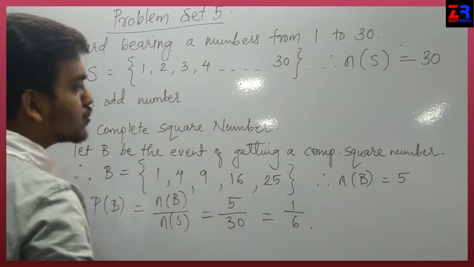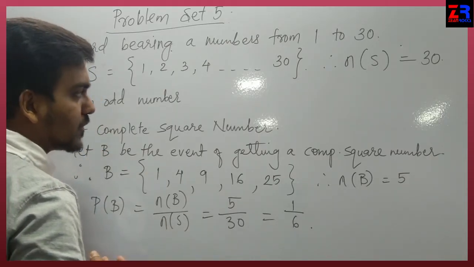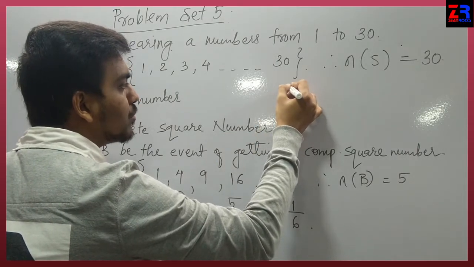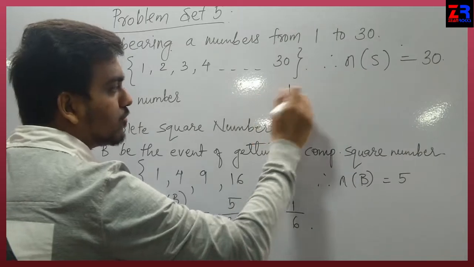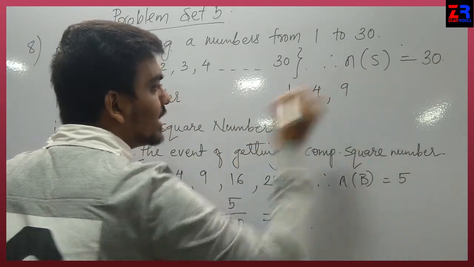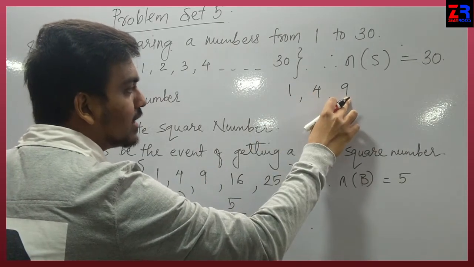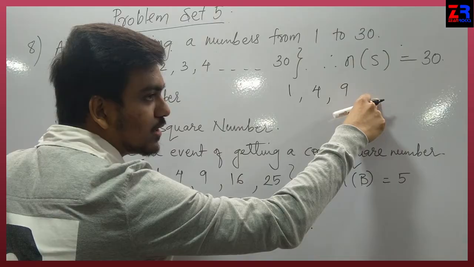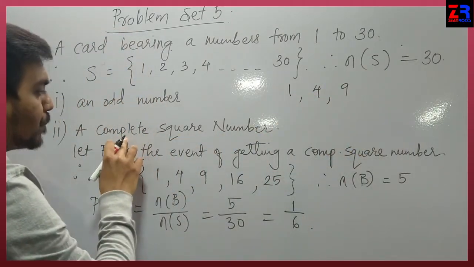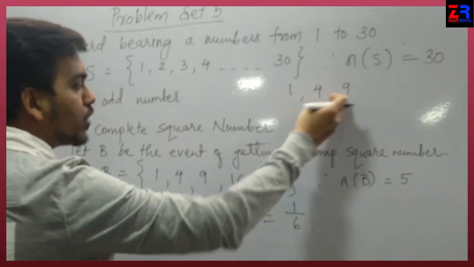Complete square number means what? A number which is already a square of another number, like 1 is the square of 1, 4 is the square of 2, 9 is the square of 3. So this 1, 4, 9, next will be 16, the square of 4. These are called complete square numbers, which are already a square.